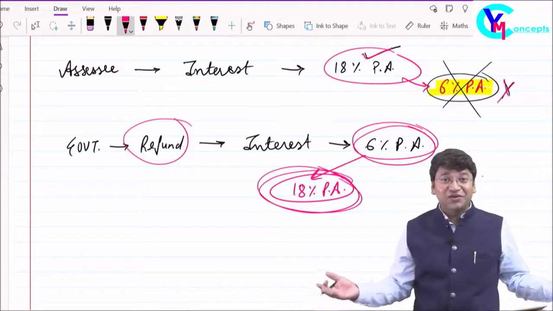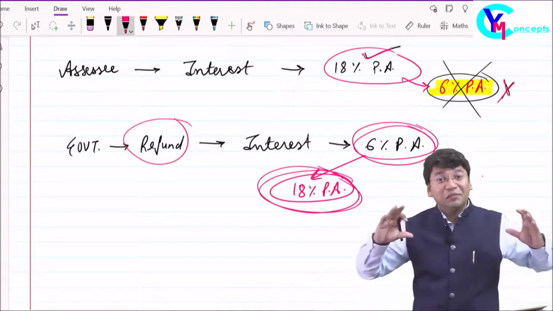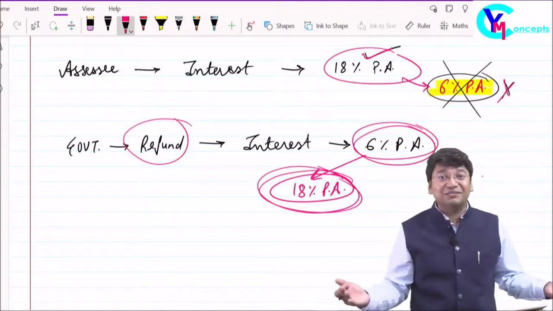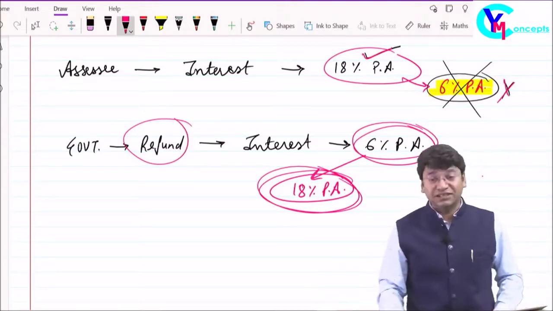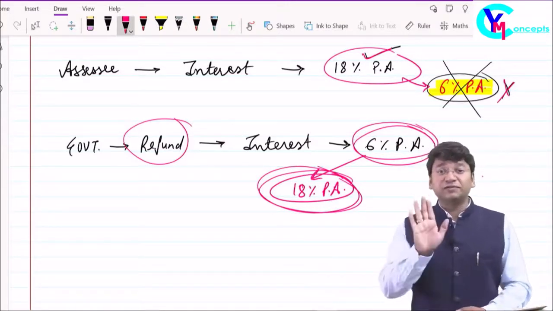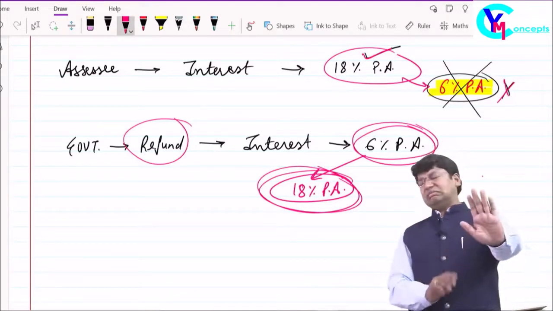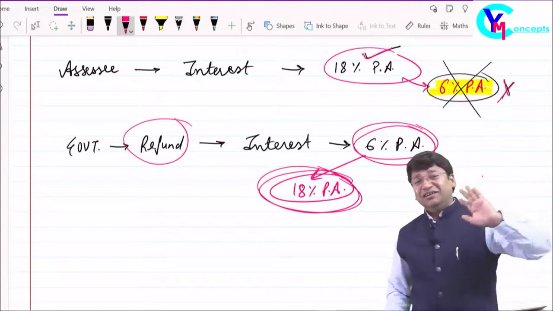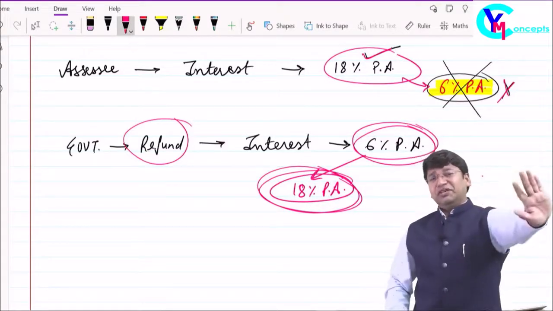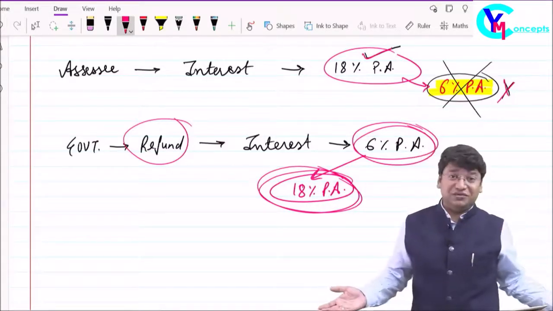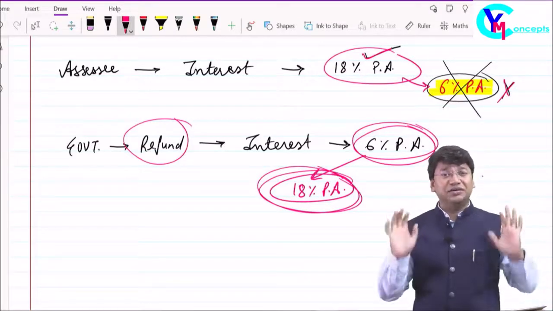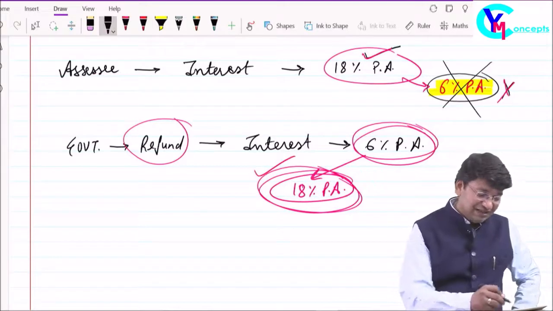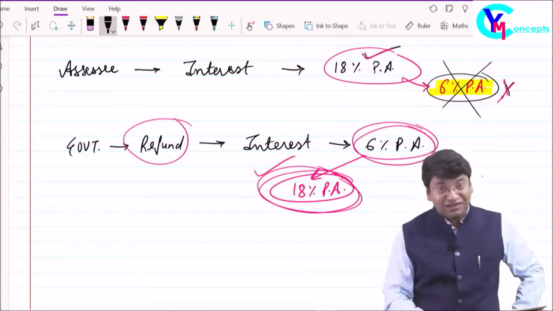Then definitely a new venture, a new investment opportunity for all the assessees to make excess payment to the government and claim the refund. And whenever the officer says, sir, your refund is processed, what you will say? No, I don't need the refund as of now. Keep it with you, with the government. I am getting 18% interest, nowhere else. 100% secured. Sir, you tell me, is an 18% rate of interest possible?